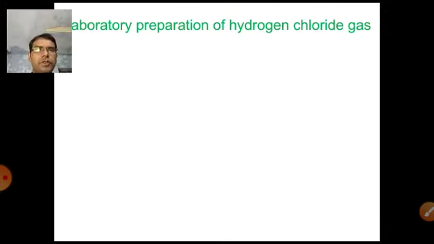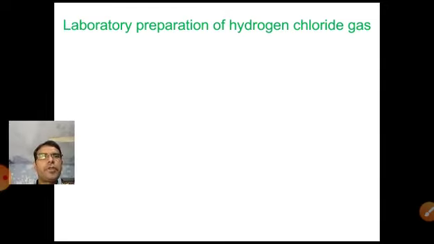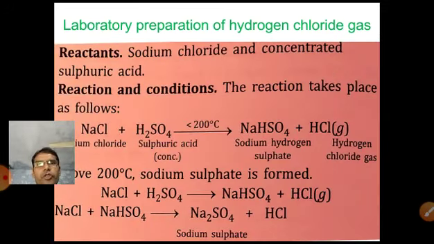Now the laboratory preparation of hydrogen chloride gas. How can we prepare hydrogen chloride gas in the laboratory?